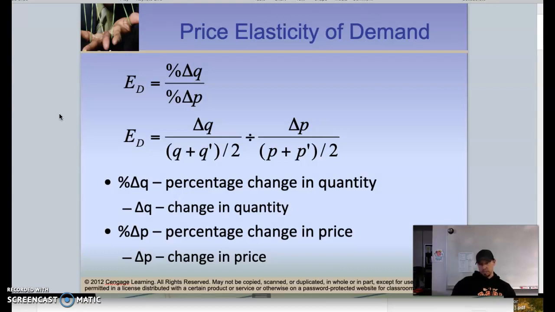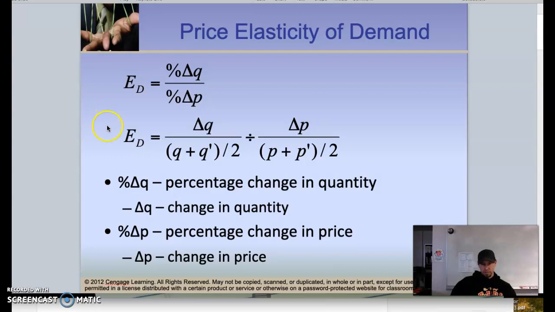We're going to stay consistent using the midpoint formula, taking the average. That way we can calculate elasticity uniformly, whether we're going from $1 to $1.10 or from $1.10 down to $1. Depending on which direction you're going, you'd see a different percentage change because your numbers are a little bit larger at $1.10.